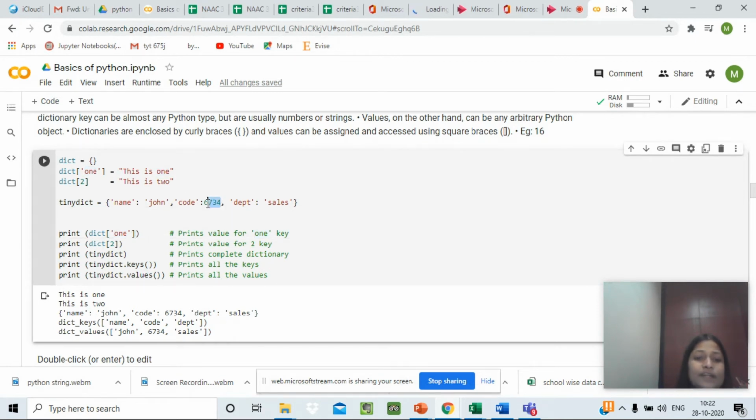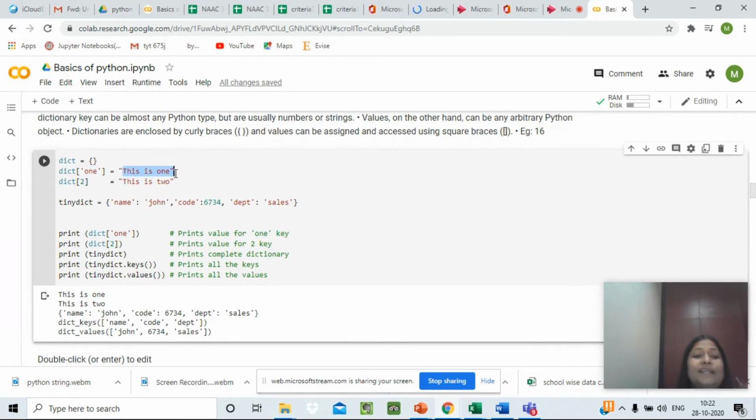Code is associated to a number, and department is associated to sales. Now, when we write print dict 1, what should we get at the output? We should get this is 1.